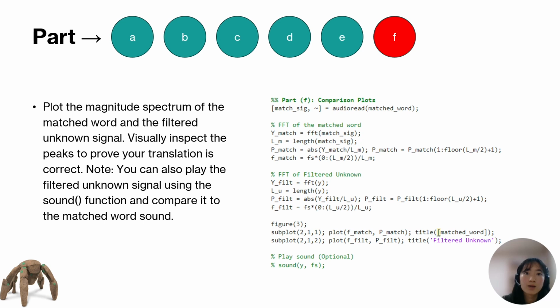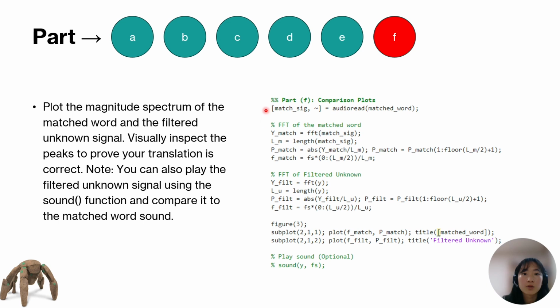Now in the final part, F, we want to plot the magnitude spectrum of the matched word and the filtered unknown signal. Visually inspect the peaks to prove your translation is correct. Note, you can also play the filtered unknown signal using the sound function and compare it to the matched word sound. So this part is very similar to part A. It's more so just to understand that your correlation is correct, just to double check.